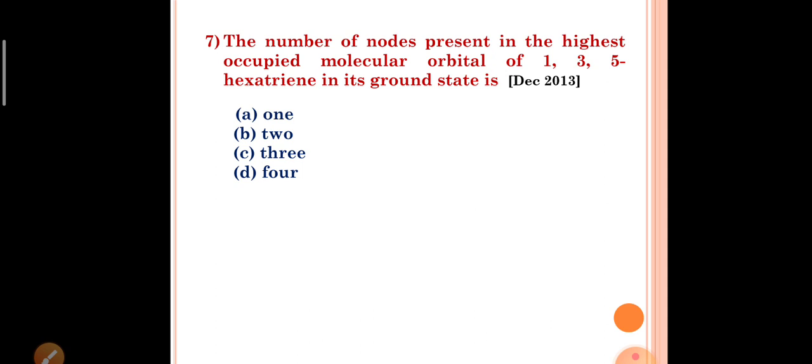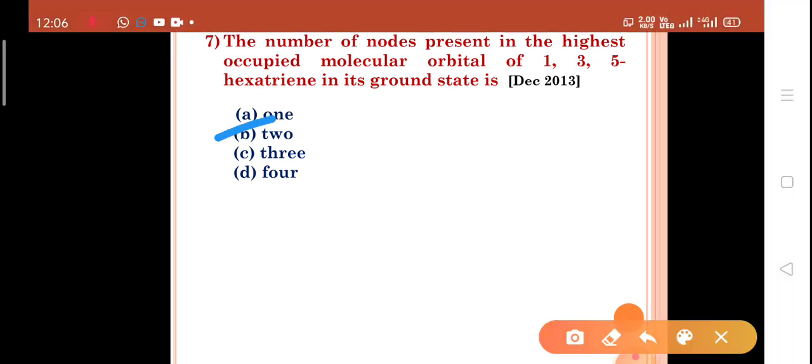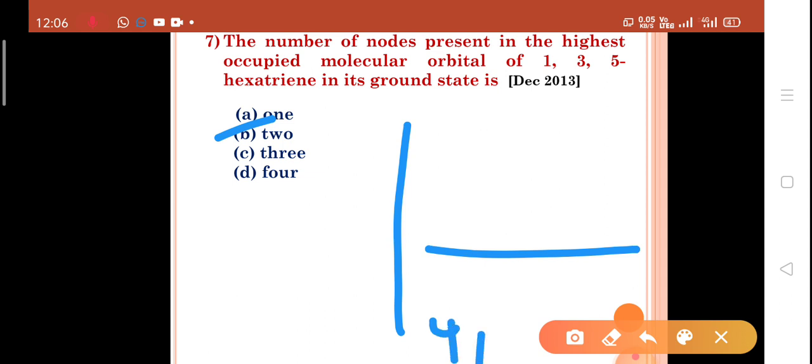So the energy versus the bonding molecular orbitals psi 1, psi 2, psi 3 and psi 4, psi 5, psi 6, it gives the answer is 2. B is the answer after drawing the energy level diagrams. So finally it gives 2 is the answer.